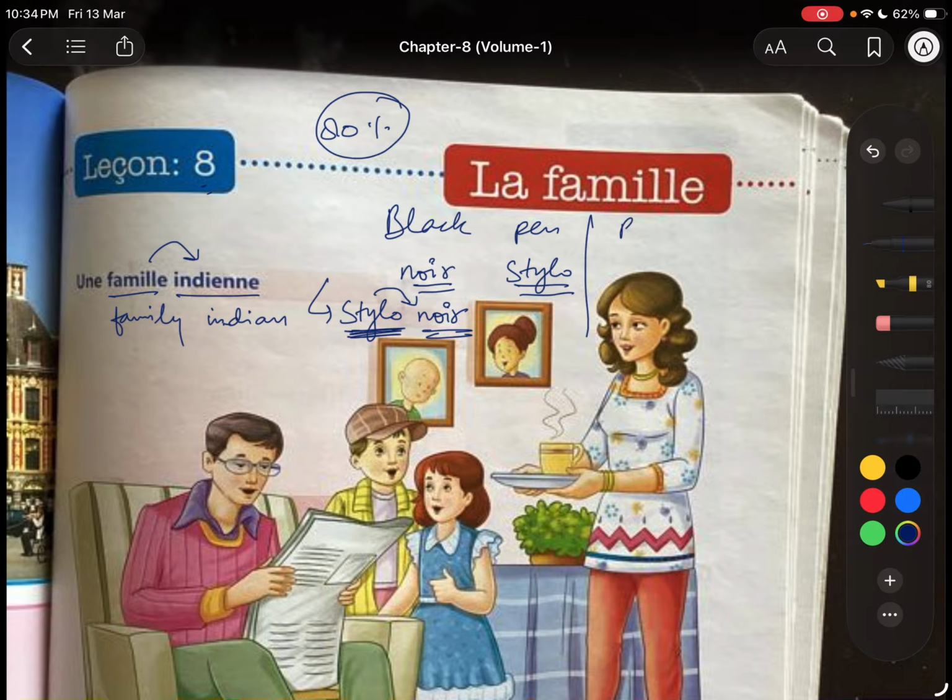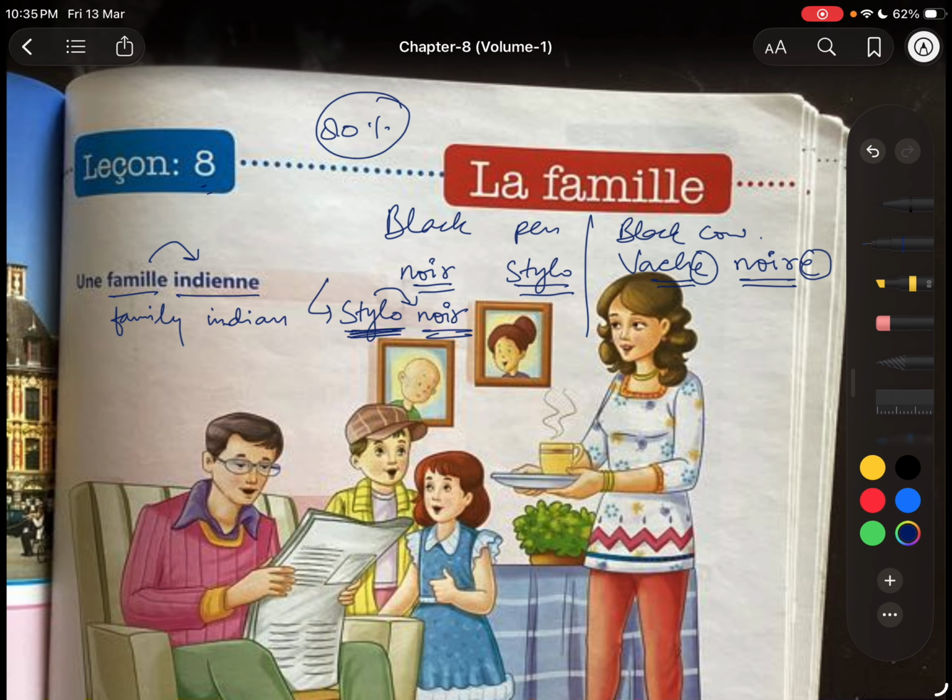Same goes with black cow. Black is noir and cow is vache. So you should write vache noire. Here we have an e at the end of vache, so since it's a feminine word, our spelling of black would be changed.